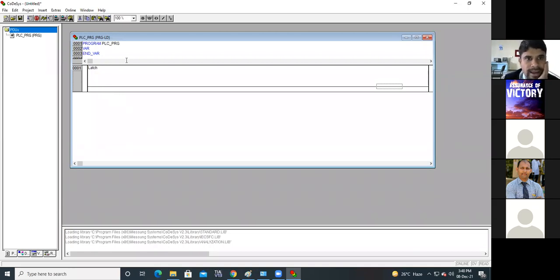Now for latch, this is one input instruction, IX 0.0. This is the output, percent QX 0.0.